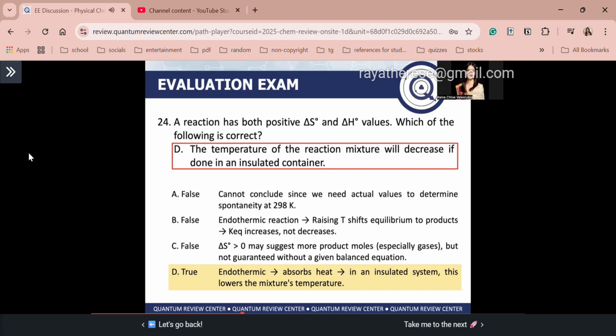Next, letter C. The reaction has more moles of products than the reactants. Okay? So guys, a positive delta S naught may suggest that there are more moles in the products, especially for gases. But guys, this is not guaranteed because we are not given a balanced equation. Lastly, for letter D, this is the correct answer.